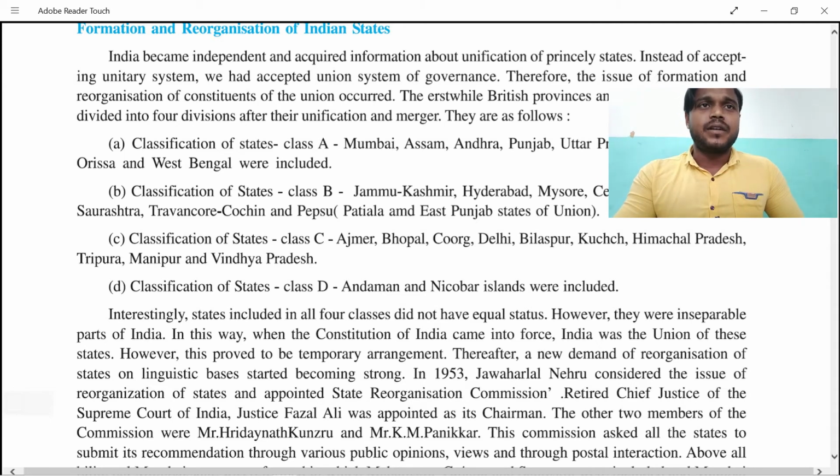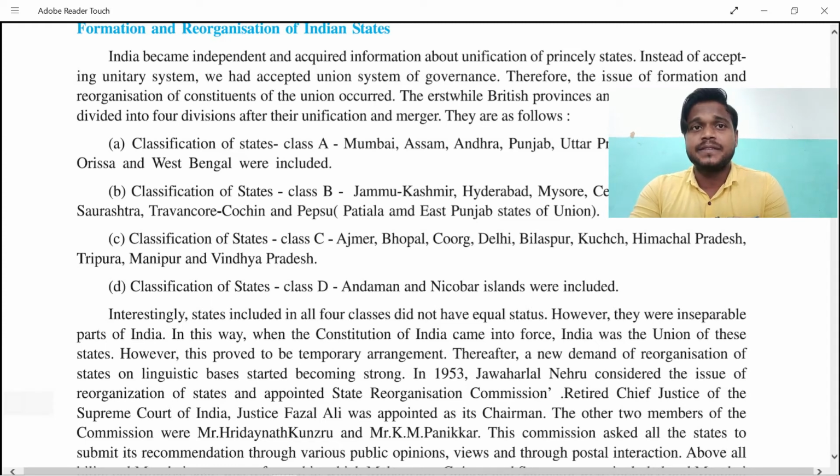Now see, in the formation category we can say that classification was left to be done. India became independent and acquired information related to the unification of the states or princely states. Instead of expecting a unitary system, we accepted a union system of governance. Therefore the issue of formation and recognition of the states arose. So we generally made 4 classes.